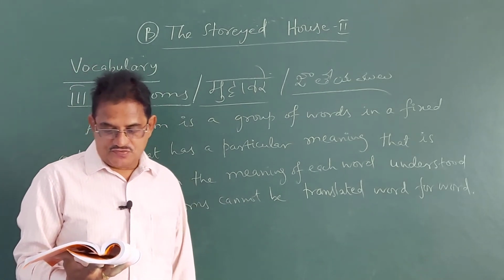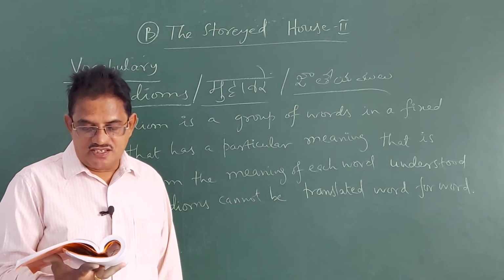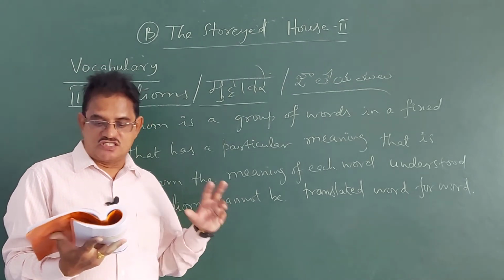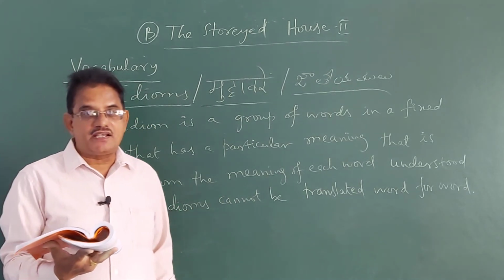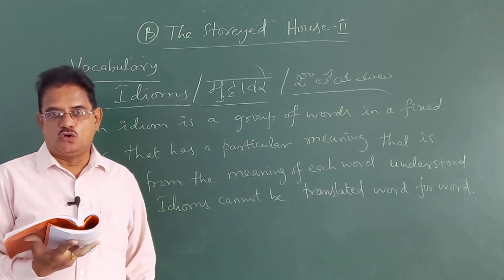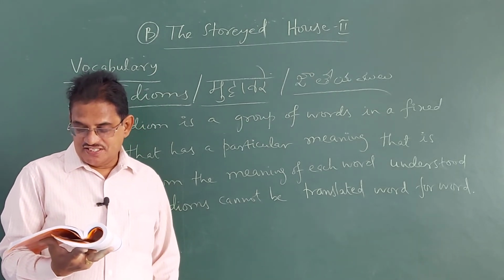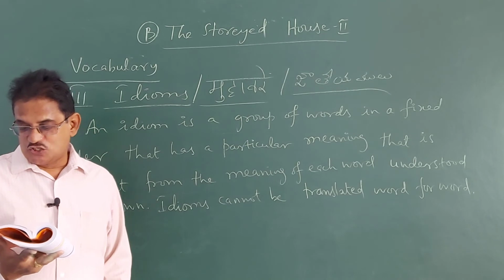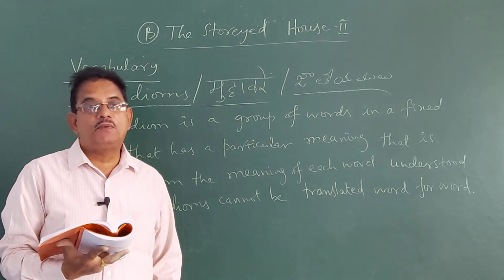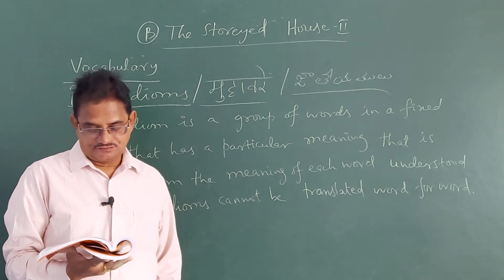Now in B, match the idioms in column A with their meanings in column B. Write the idioms in your own sentences. First we have to match, then use those idioms in your own sentences. First one is bite the bullet. Does anyone bite a bullet? No. What does it actually mean? To accept something unpleasant without complaining. When you accept a bitter truth, that is what is called biting the bullet.